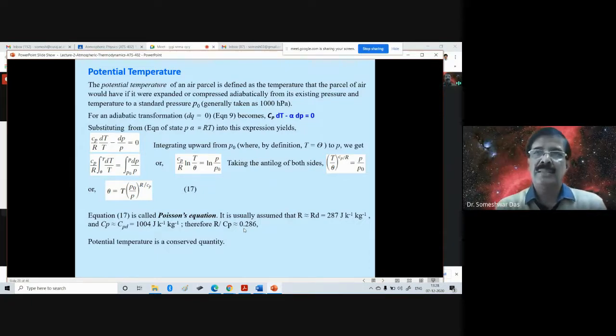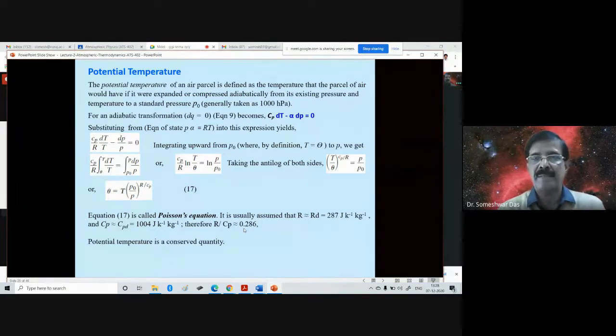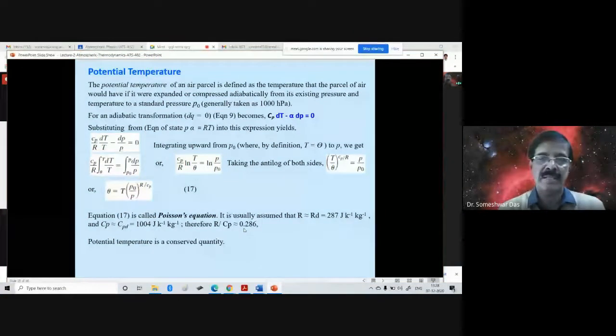The most frequently or commonly used coordinate is called the sigma coordinate system. That you will study later on in your atmospheric dynamics. There are many advantages of using the sigma coordinate system, which is defined as the ratio of P over PS, where PS is the surface pressure and P is the pressure of any level in the vertical.